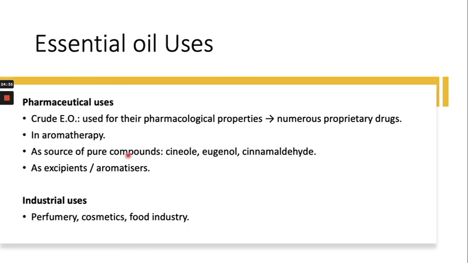They can be used in the pharmaceutical industry, and in aromatherapy. They are also used as a source of pure compounds, for example cineol, eugenol, and cinnamaldehyde, and as an excipient or aromatizer. The industrial use is in perfumery, cosmetics, and the food industry.